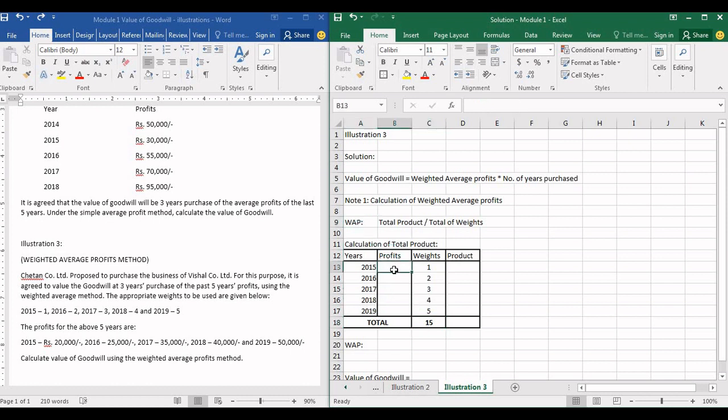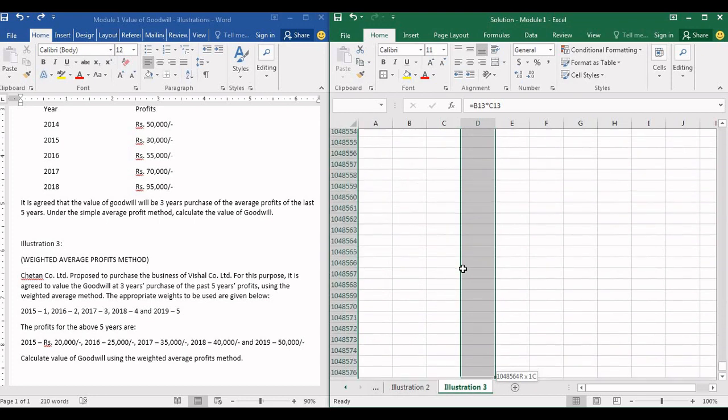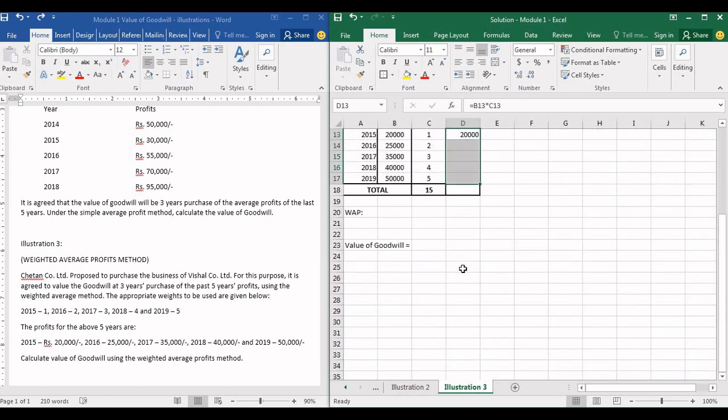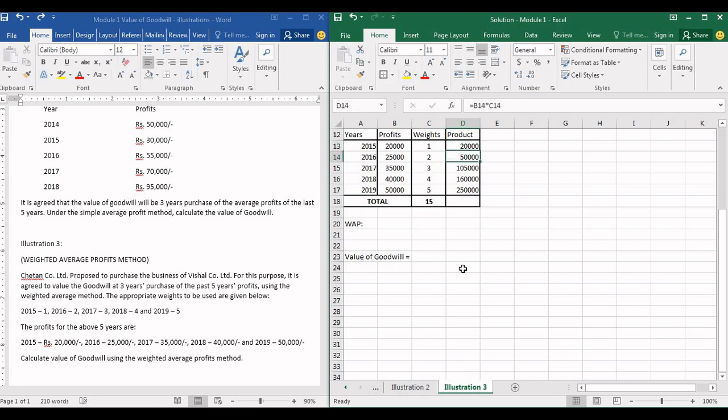Now let us input the profits. So I have already put the profits here. The profits are 20,000, 25,000, 35,000, 40,000 and 50,000. Multiply it with the weights. So product is nothing but profits into weights. Do the same for all 5 years. I have copied the formula for all 5 years.